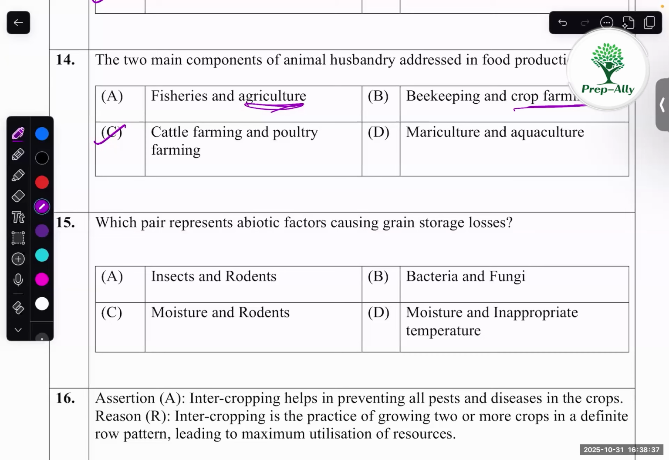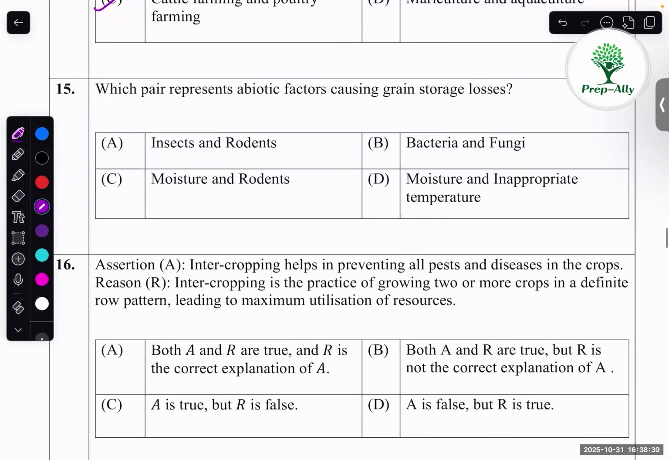So C is correct. Which pair represents abiotic factors causing grain storage losses? So if we take abiotic factors, it should not be a living organism. A, they have insects. So A is wrong. Bacteria, fungi, it's also living organism. Moisture and rodents, also living organism. D is correct.